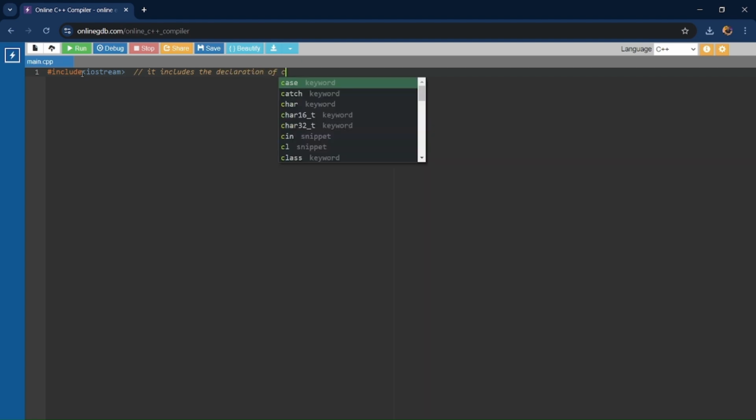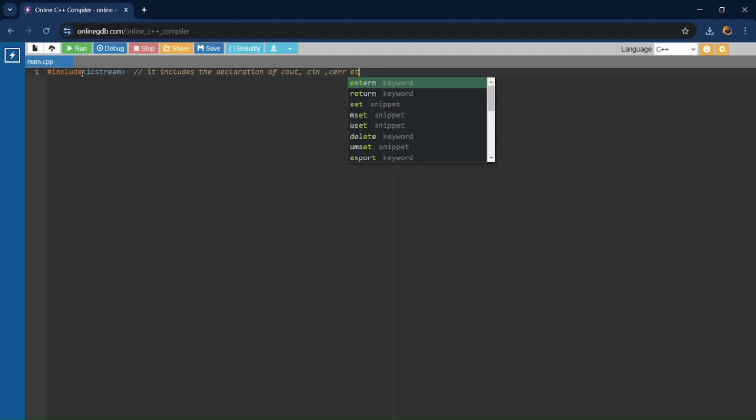So we will first include iostream, by which we are telling the compiler that we will be using standard input-output objects and classes. For example, cout and cin. Cerr is also there, and I will be writing the comments adjacent to each line so that you know why we are writing this